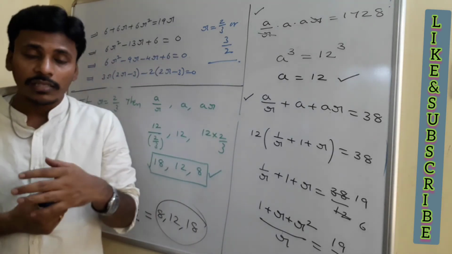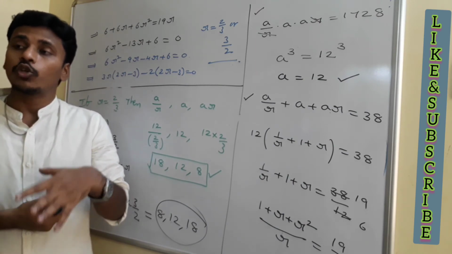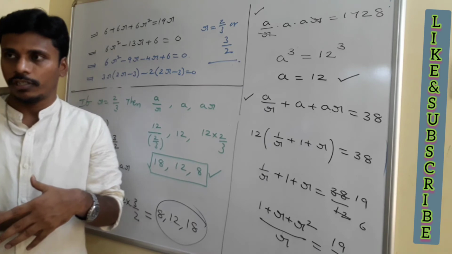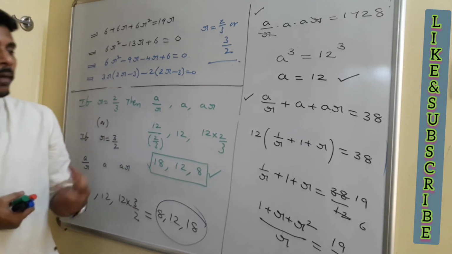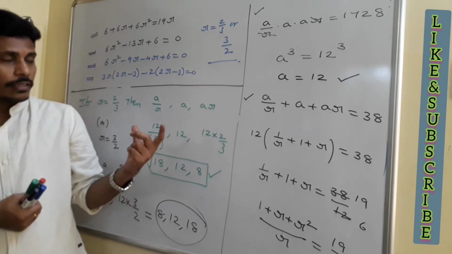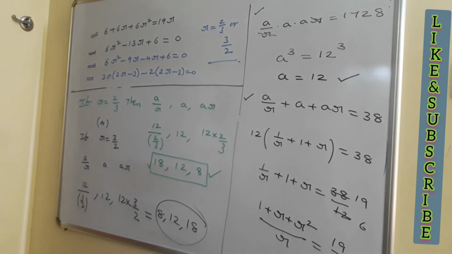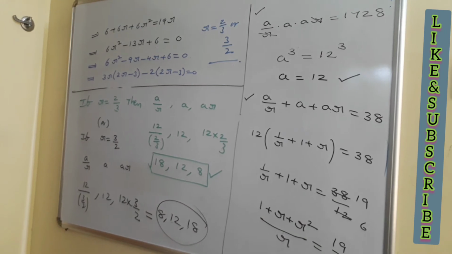Just have a look at this. The problem is asking you to find 3 numbers which are in geometric progression. So we need to start with any 3 numbers of the geometric progression, right? Initially my 3 numbers are a by r, a and ar. Then by using the sum and the product as given in the problem, I found the values of a as 12 and r as 2 by 3 or otherwise 3 by 2. Take any value in the place of common ratio. In both the cases, our answer at the end is same, like 8, 12 and 18, right?